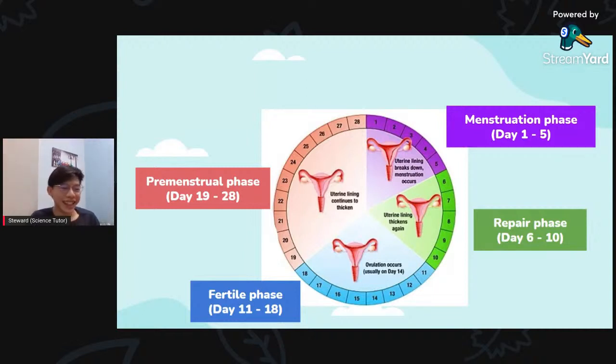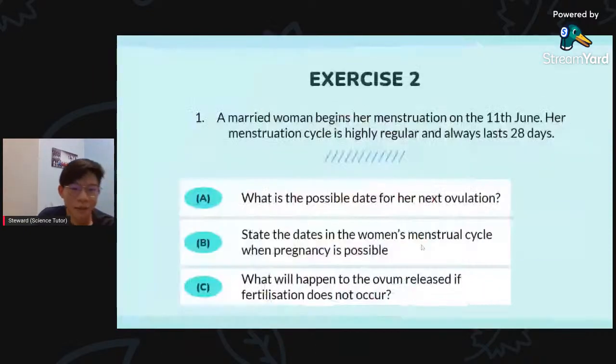So that is how you count. Okay, from day 11 you count until here. So that is the answer for the first question. Okay, so we got B.